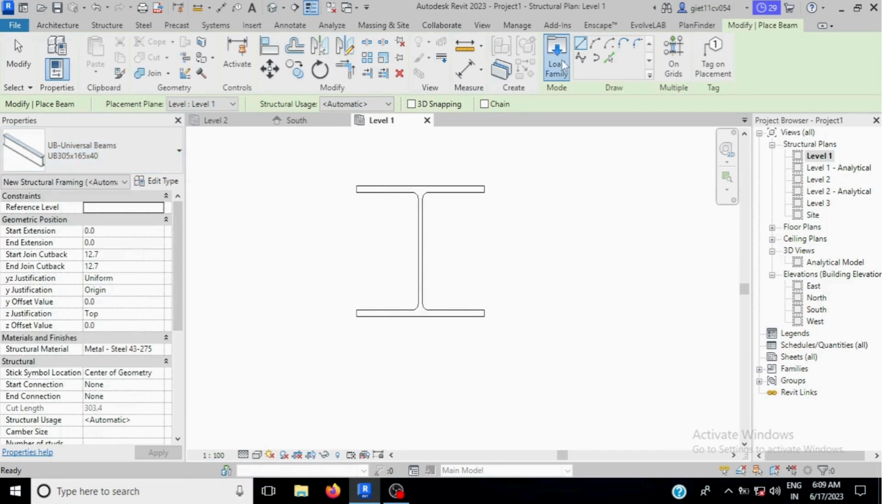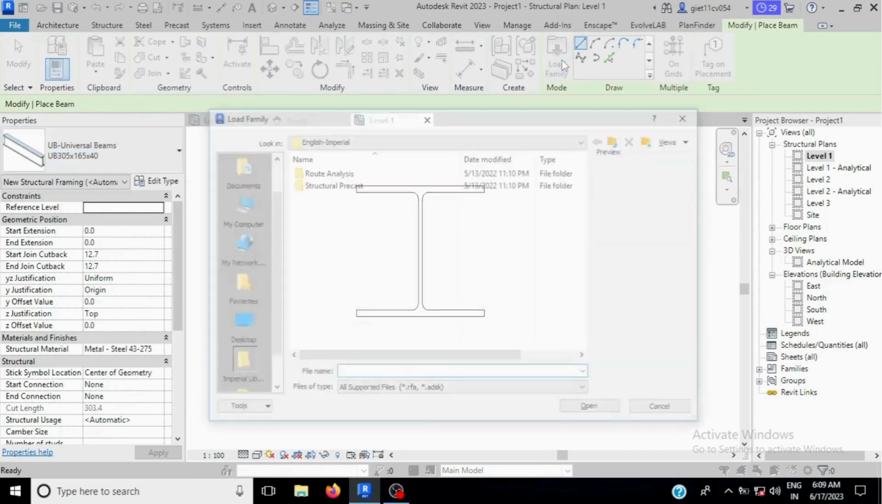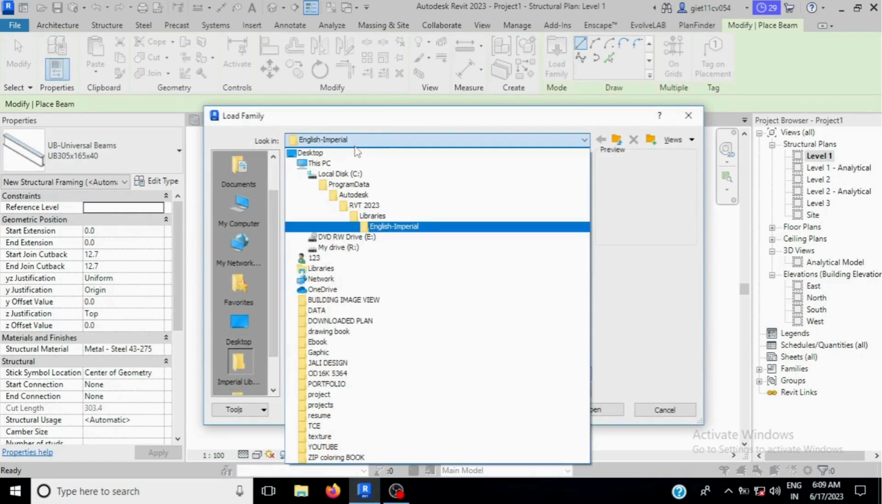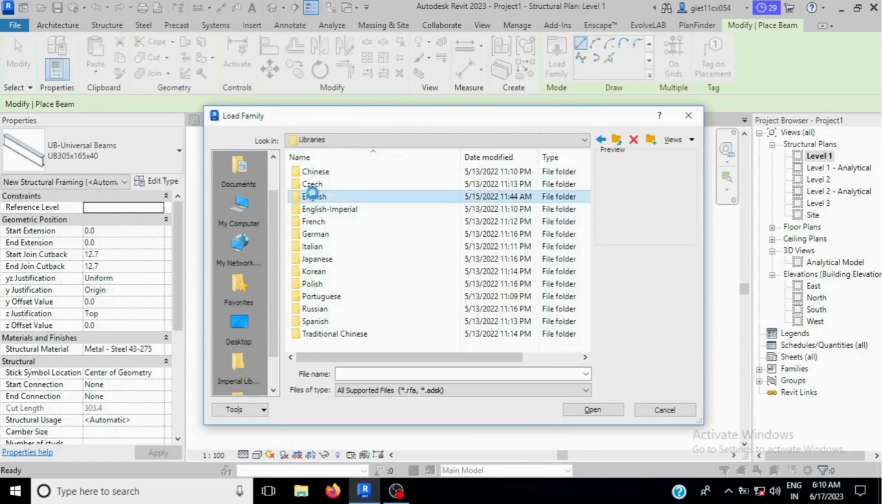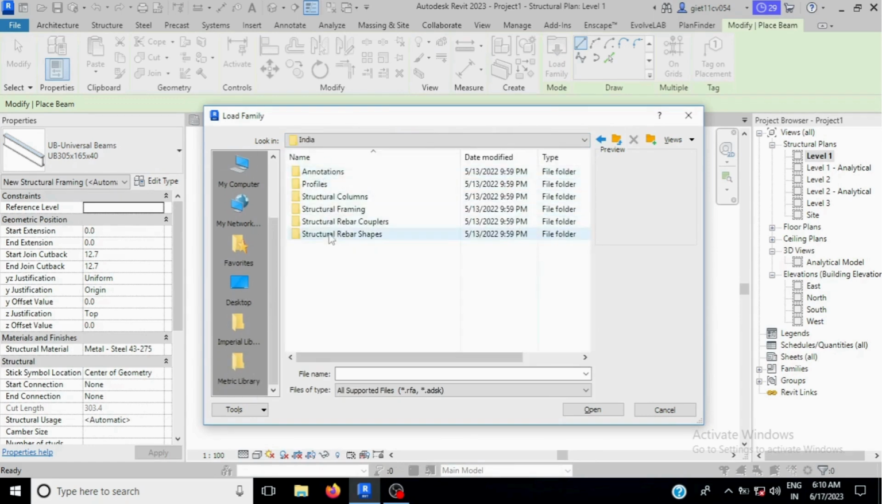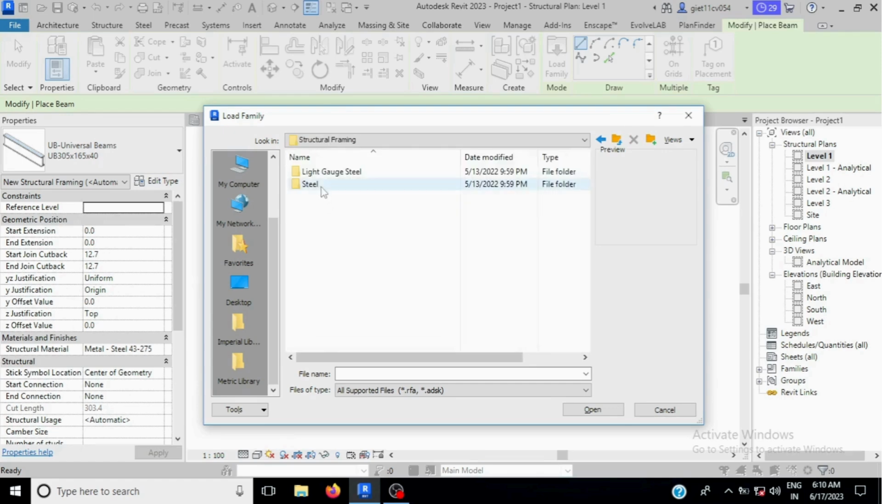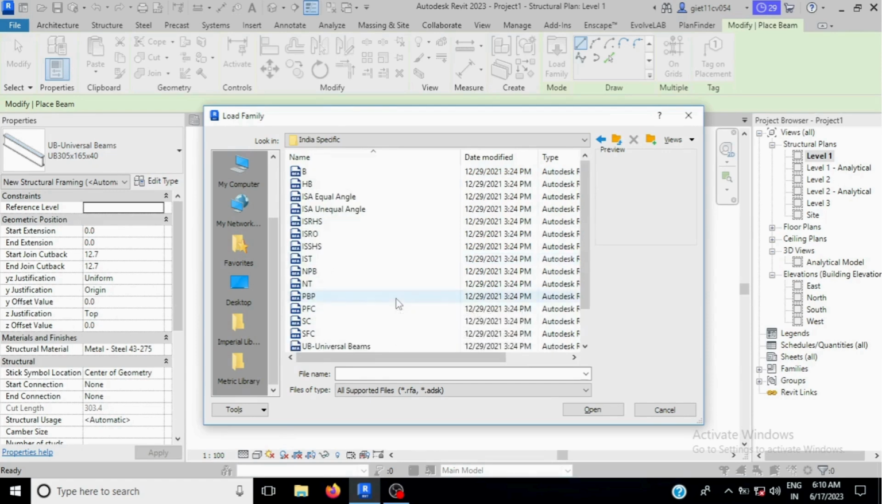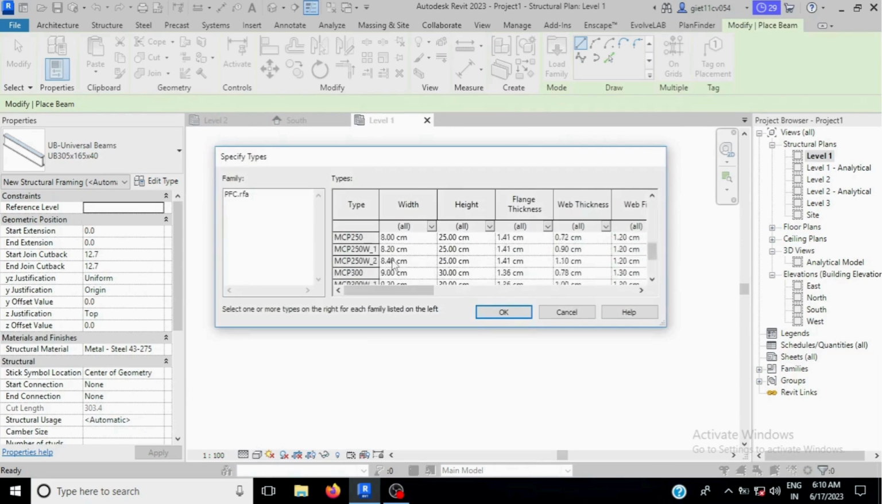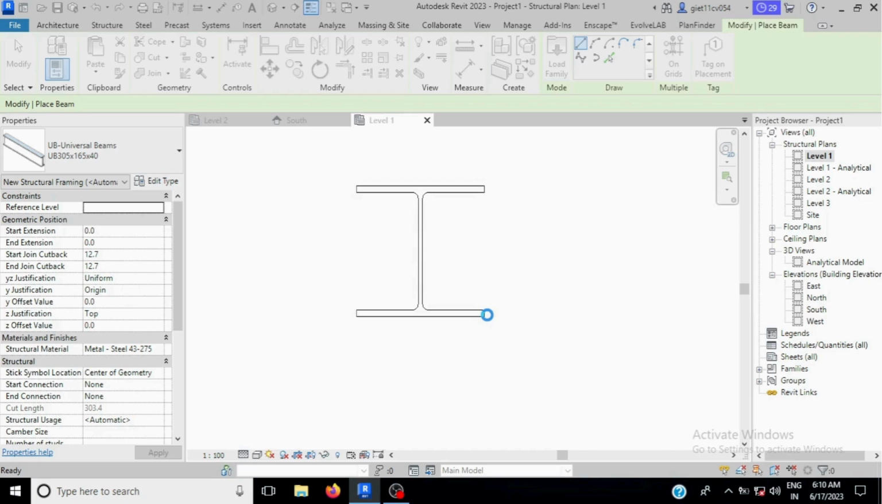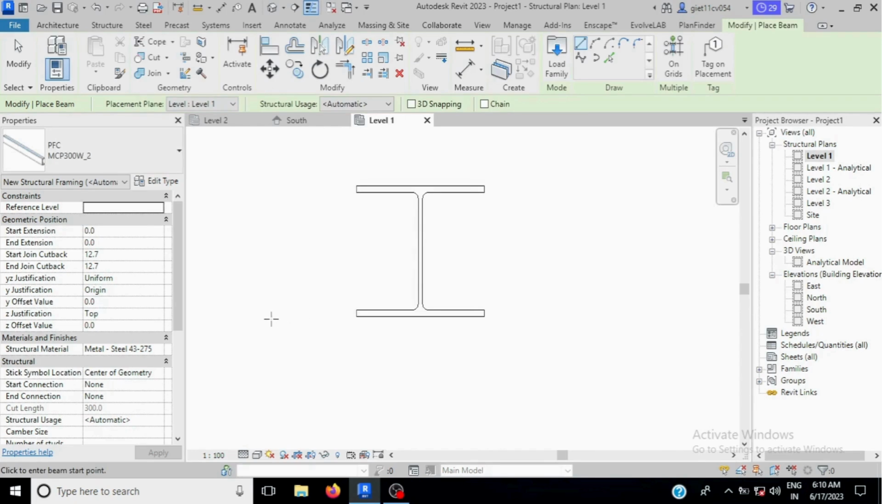For that we have to load family. Go in library, English, India, and steel framing. Go in steel, Indian specification. We have to find PFC, select PFC here. Okay, this will be okay. Take 300. Okay, now place it.